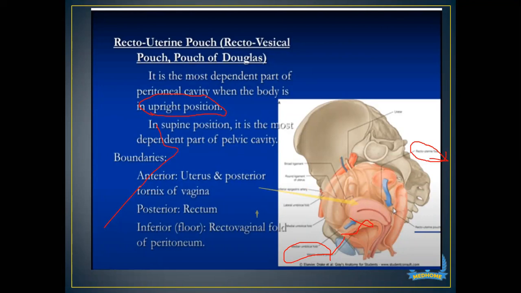In the pouch of Douglas, anteriorly it is lined by the posterior fornix of vagina and the uterus, and posteriorly by the rectum, and inferiorly the rectovaginal fold, I think. Yes, the rectovaginal fold. It is also the dependent part when the person is in supine position. It is the most dependent part of the pelvic cavity, and when the person is in upright position, it is the most dependent part of the peritoneal cavity.